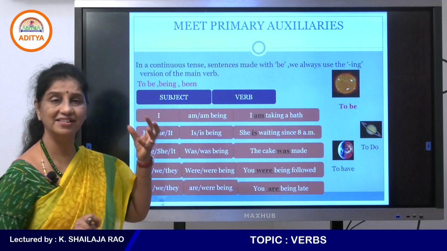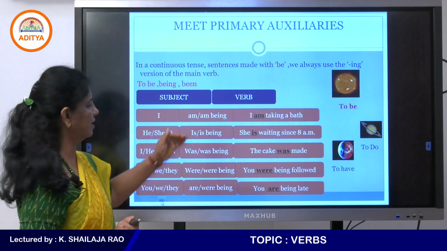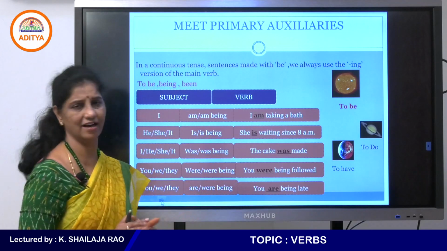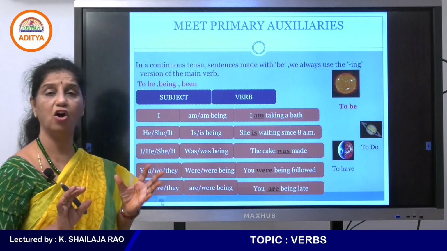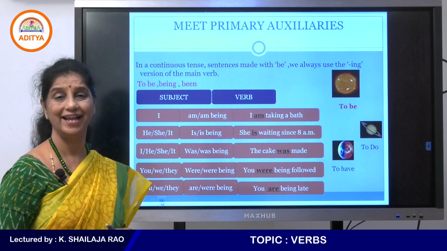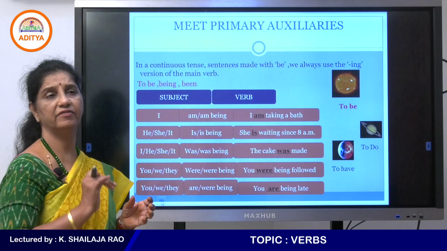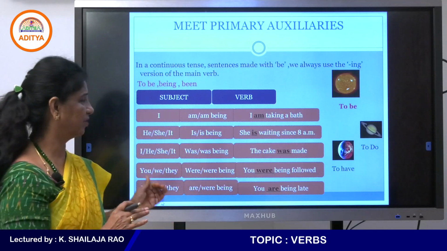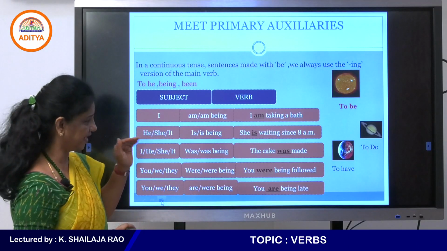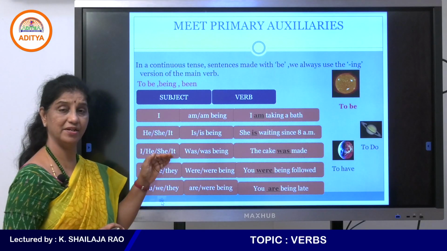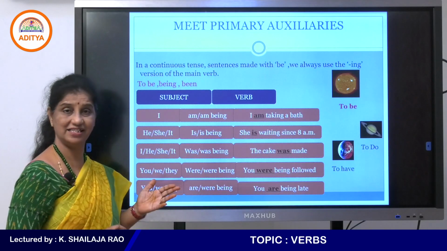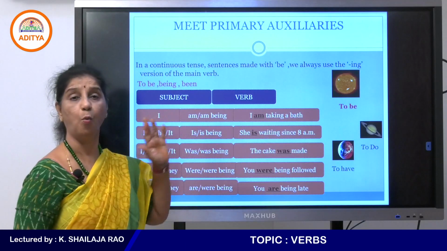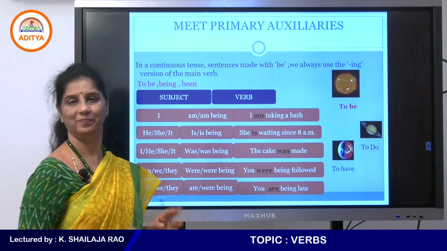That is, auxiliary verbs are am, is, was, were and are. These are helping auxiliaries, they are also called. Helping auxiliaries whenever we are stating something is being done, something is happening. Okay? I am taking, she is, even in the past when something happened, the cake was made yesterday. You could add anything else after that. The important thing is we remember that was is a helping verb. Right?